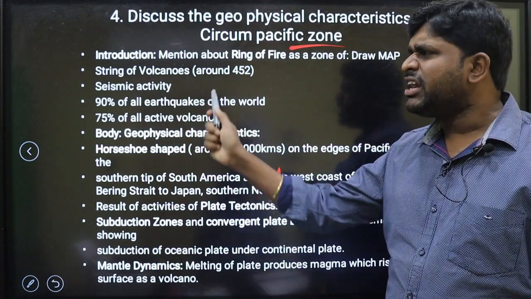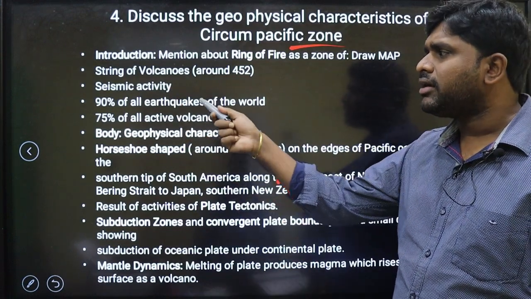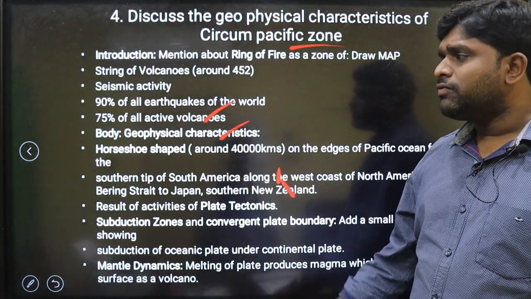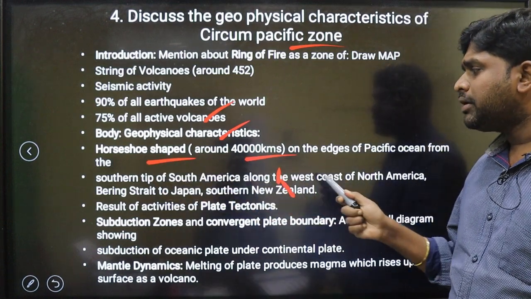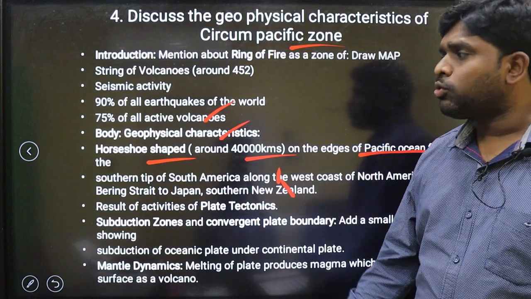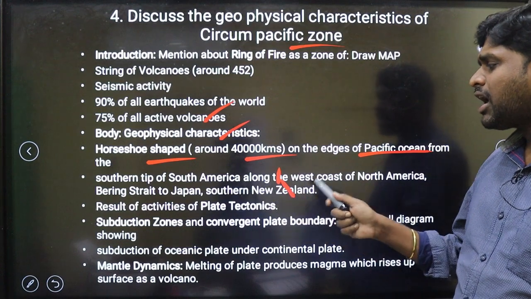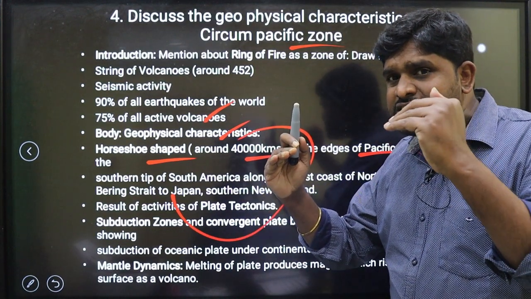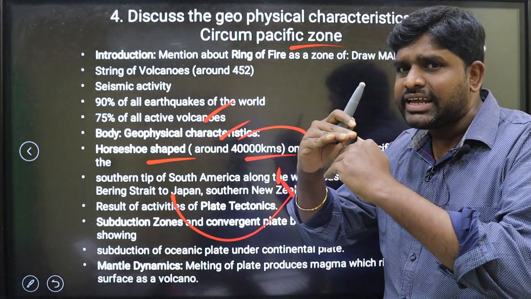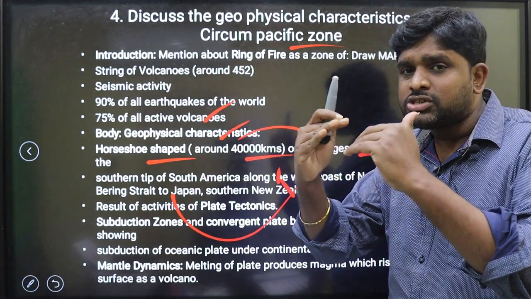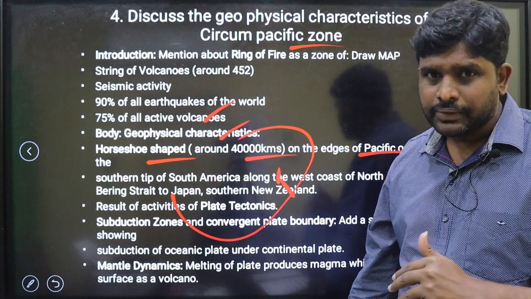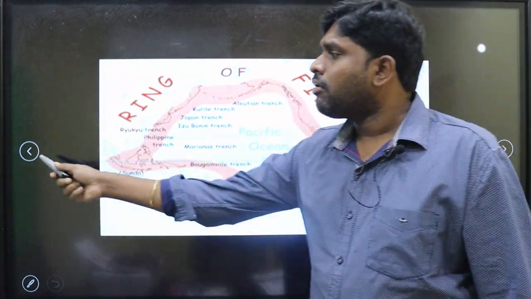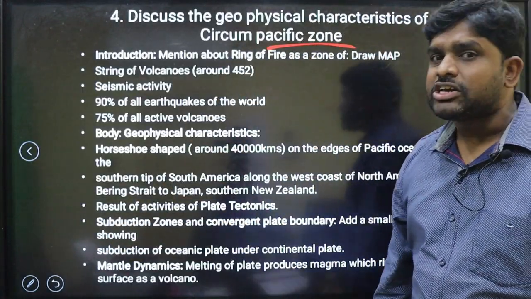Very active seismic activity happens here: 90% of all earthquakes and 75% of all active volcanoes. Geophysical characteristics: it is horseshoe shaped, on the edges of the Pacific Ocean, from the southern tip of South America along the west coast of North America. There is subduction, where the denser layer goes beneath the lighter layers, because of which earthquakes and volcanoes occur in this region. So this map is very, very important with respect to the ring of fire or Circum-Pacific zone.